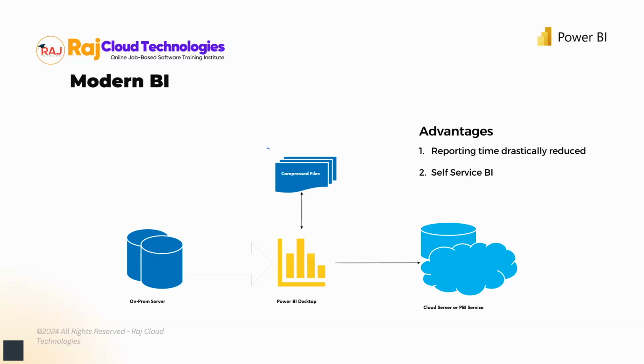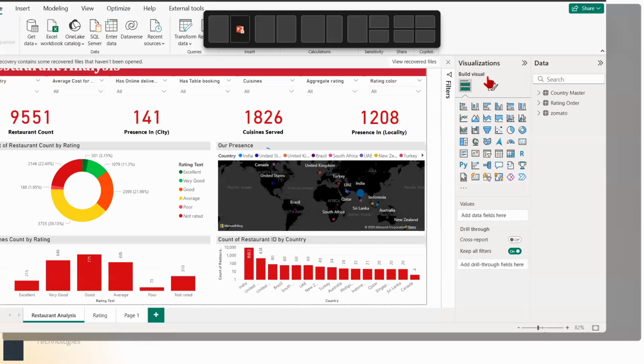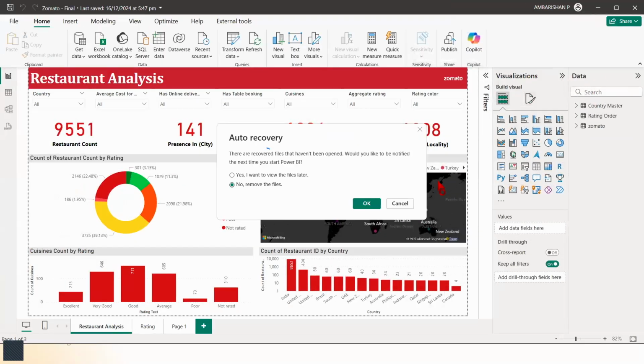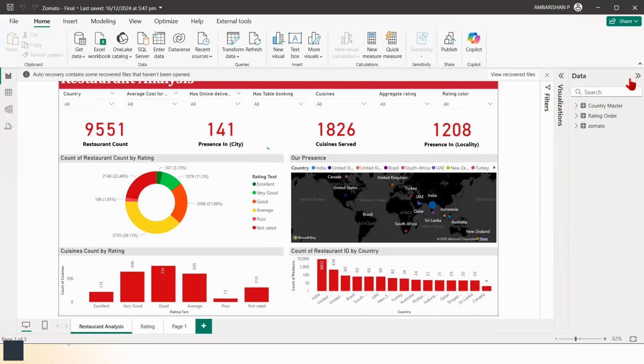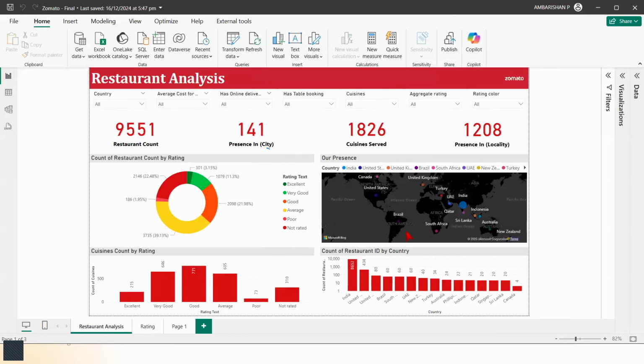So Power BI is more like a BI tool. We are getting into the definition of a BI in some time, but we will understand it from a very simple standpoint. It's going to be more like a reporting tool for you. And this is what we have. So this is a Power BI desktop version I have. And you can see this is going to be more like, just give me a minute. So this is going to be more like a reporting environment.